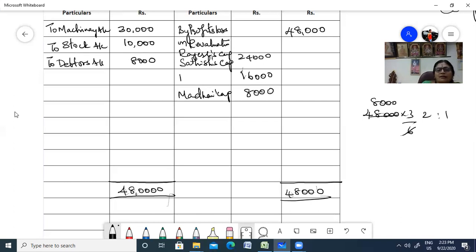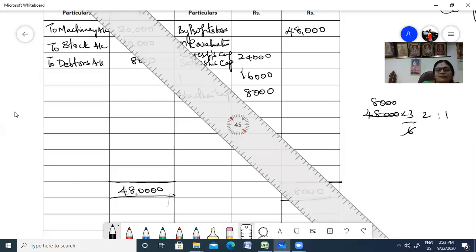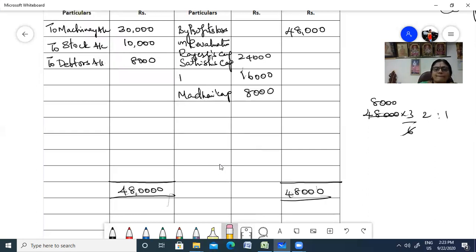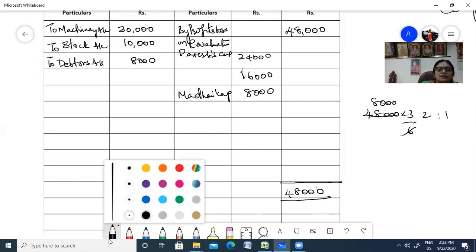It looks very clumsy, isn't it? So I will write it properly. Satish capital account.